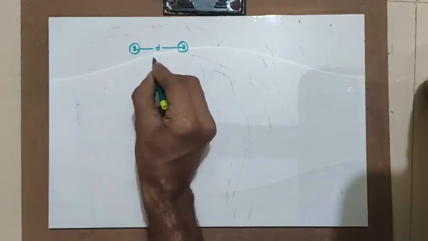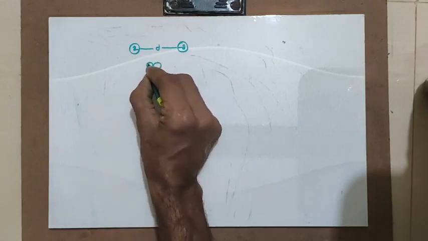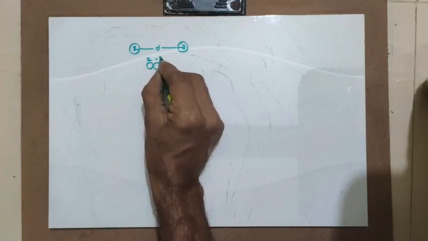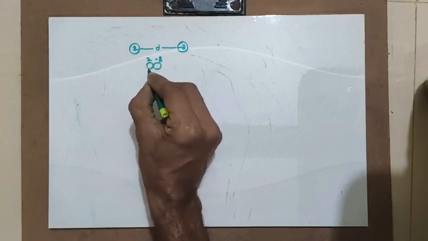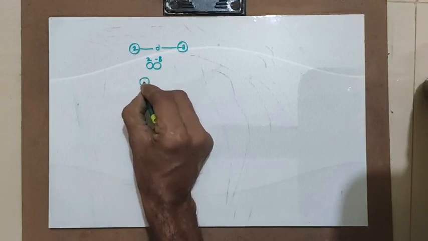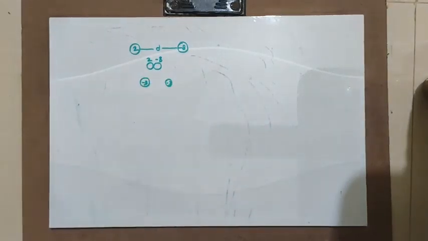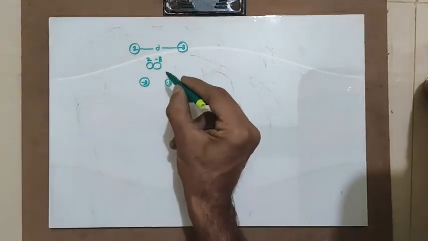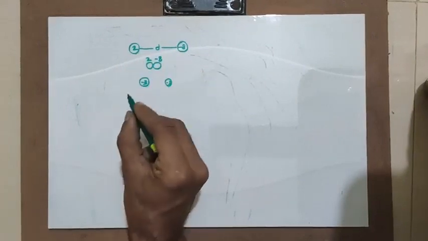And when you are touching these two, what happens? This is 2 and this is minus 8. The total becomes minus 6. Minus 3 goes here and minus 3 goes here, isn't it? Minus 3 and minus 3. This is the new setup. Now, both forces must be the same. That is the understanding. What is the force in the first case?